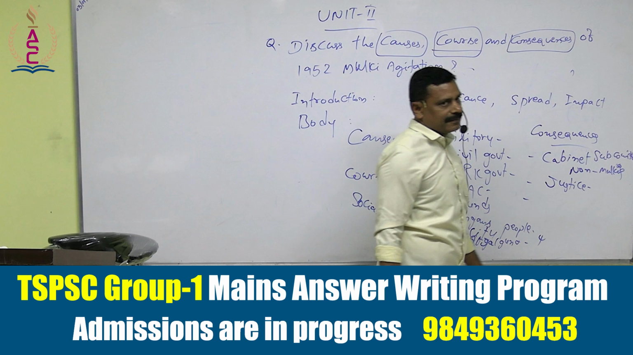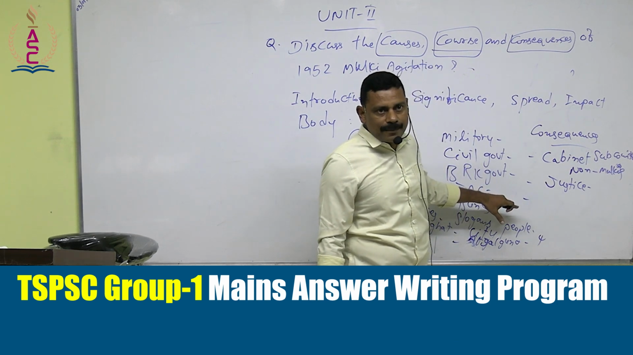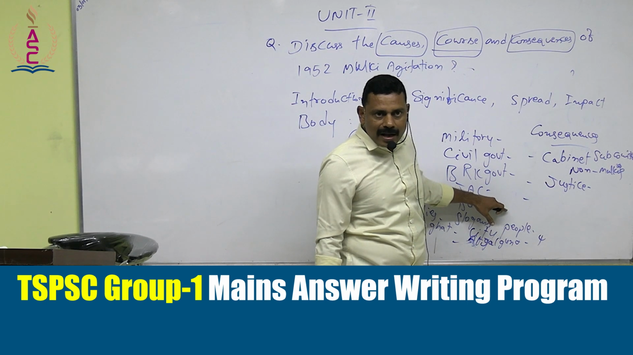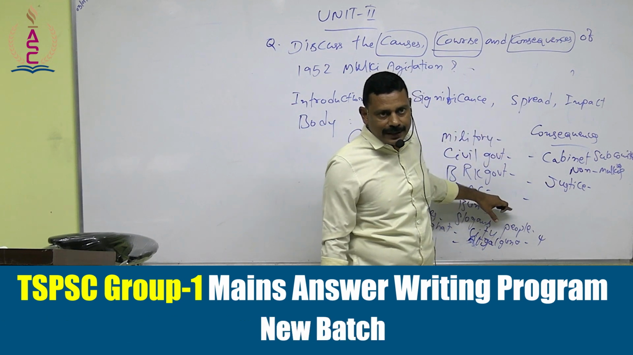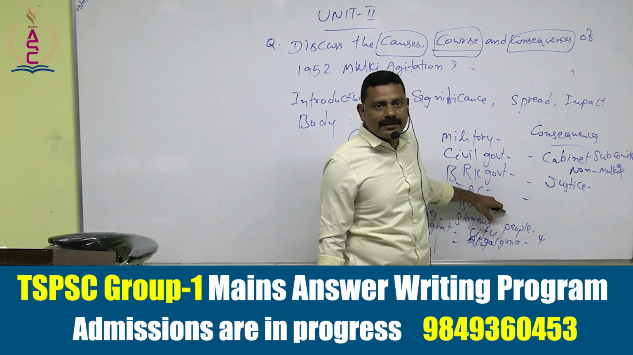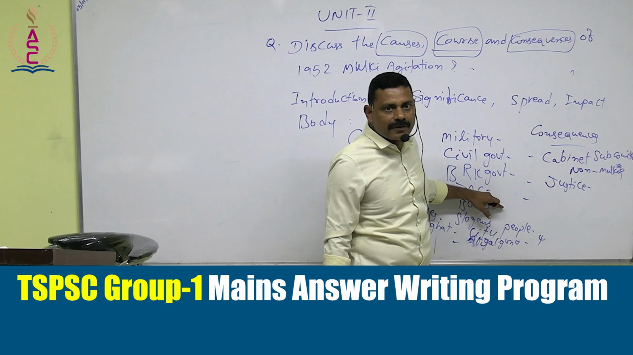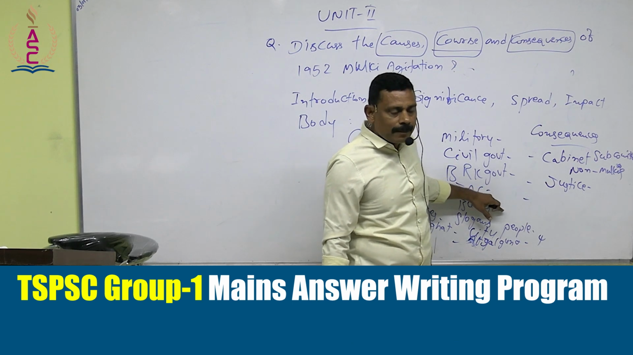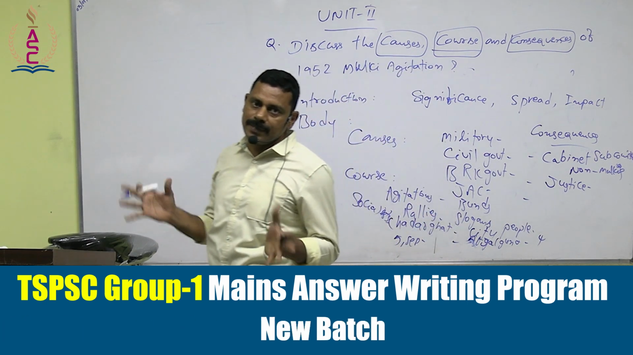Another important consequence that can be observed here: for the first time, the students' community launched a popular agitation in the form of the 1952 Mulki agitation to demonstrate their dissatisfaction and discontent against the damages caused to them by violating the Mulki norms. So these are the few things which need to be written here.